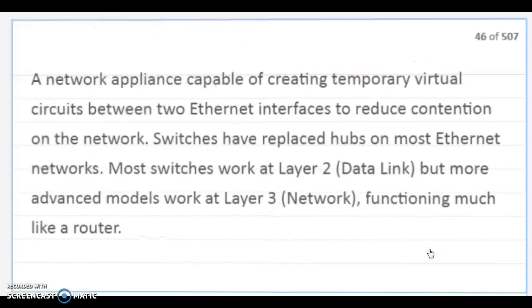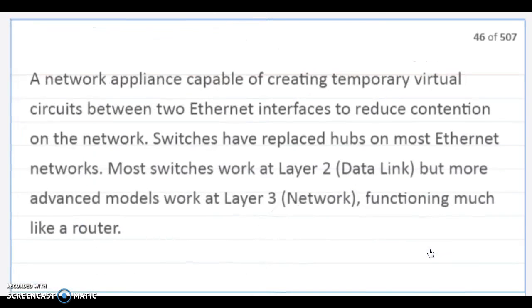Switch. A network appliance capable of creating temporary virtual circuits between two Ethernet interfaces to reduce collisions on the network. Switches have replaced the hubs of most Ethernet networks. Most switches work at layer 2, the data link layer, but more advanced models work at layer 3, the network layer, functioning much like a router.